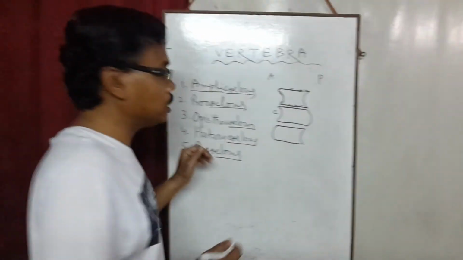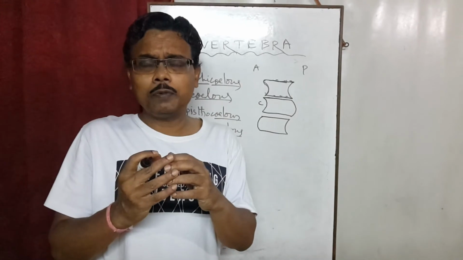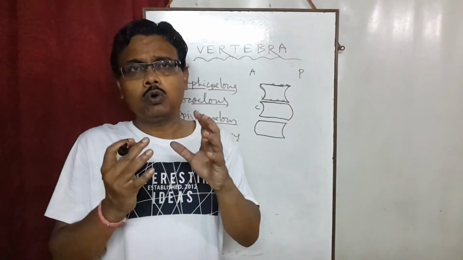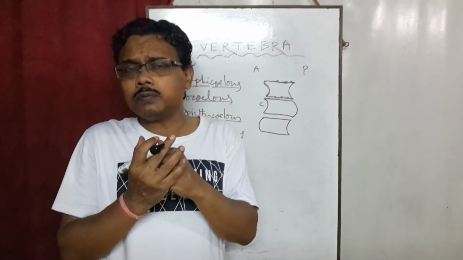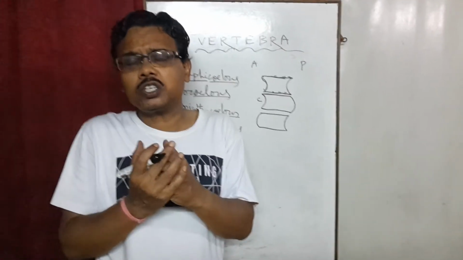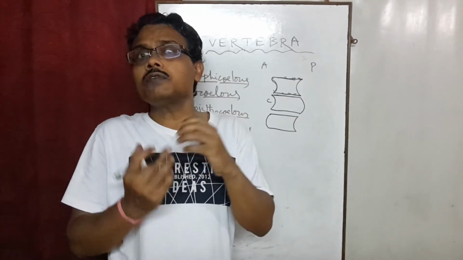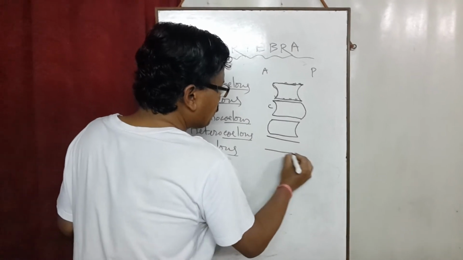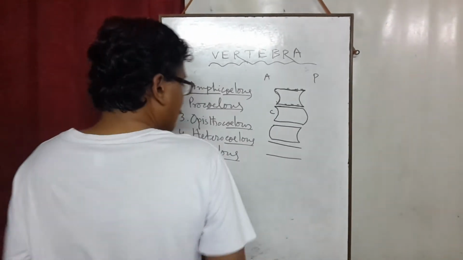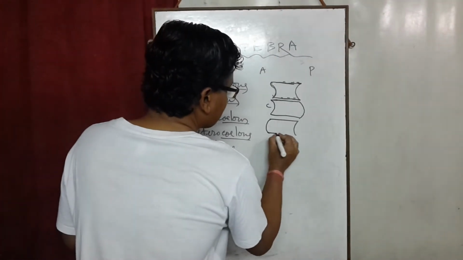Then Heterocoelus. Hetero means a mixture of something, not of a similar type. So two types of terms are mixed here, that is convexity and concavity.